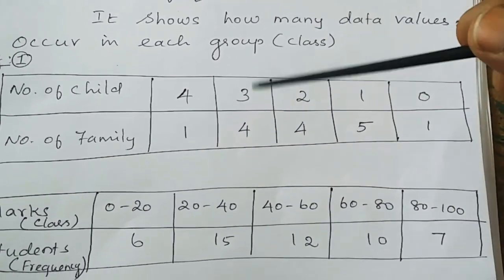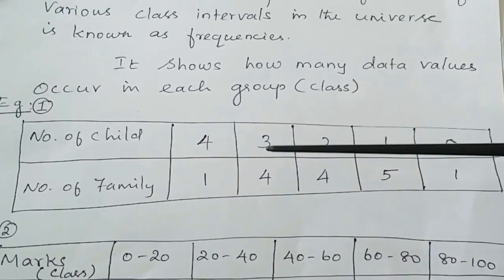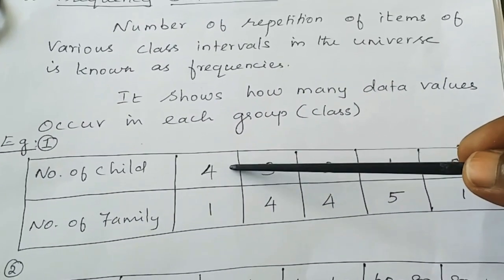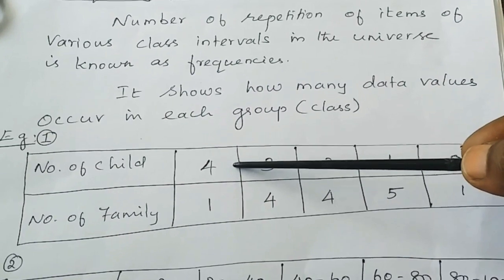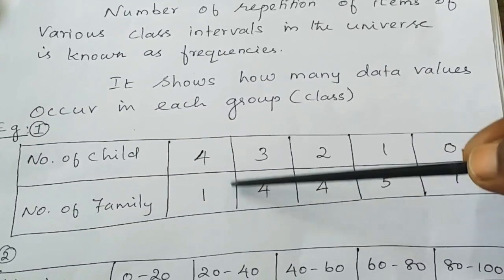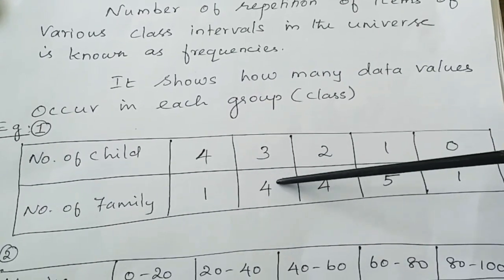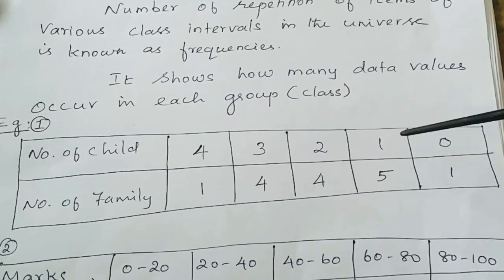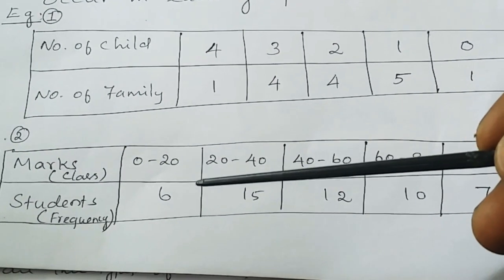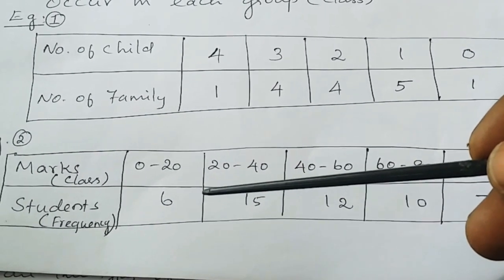In this example, you see the number of families indicates the frequency level of each group. In the first group, there are 4 children, and 1 indicates only one family is having 4 children. So like that, all the frequencies are indicated.